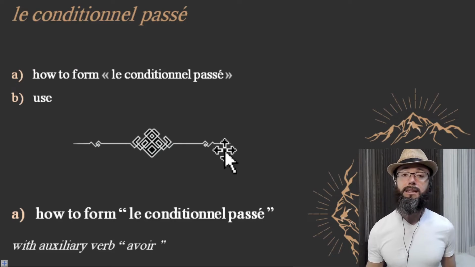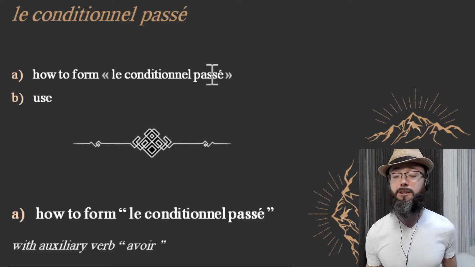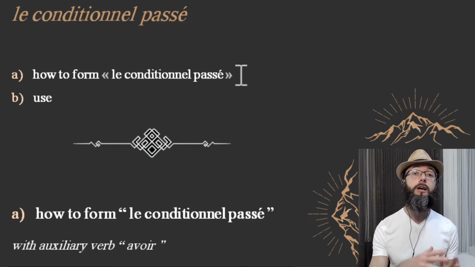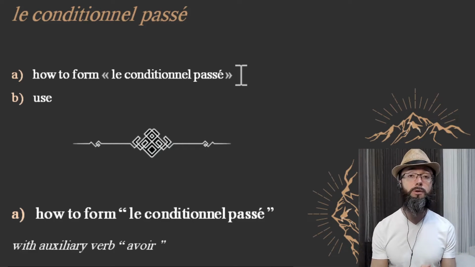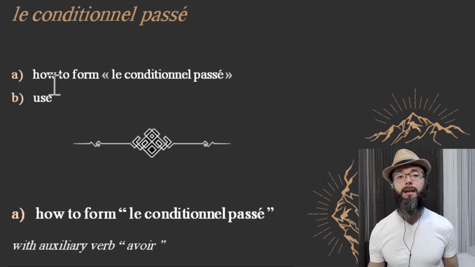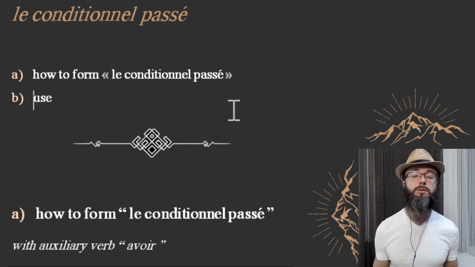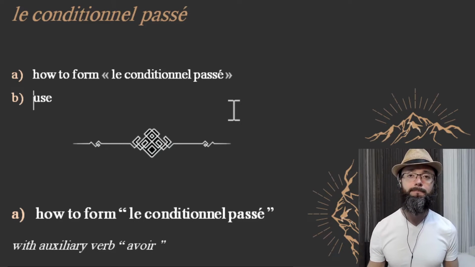This lesson is divided in two parts. We're going to learn how to form the past of the conditional mood, because we already covered the present tense of the conditional mood in the previous lesson. And then we're going to learn in what situations we need to use it.